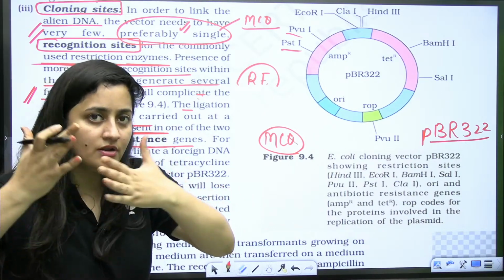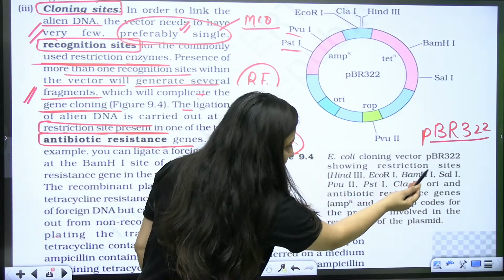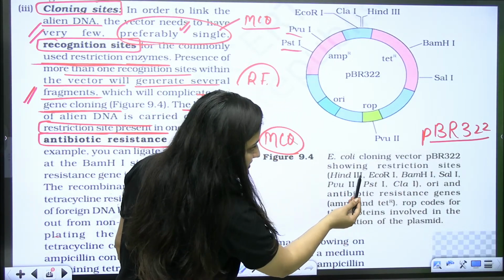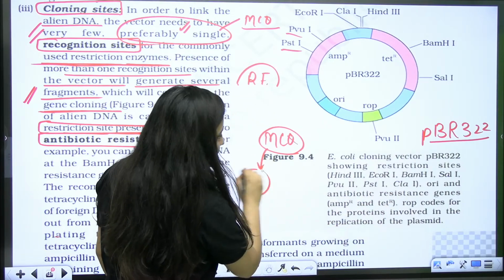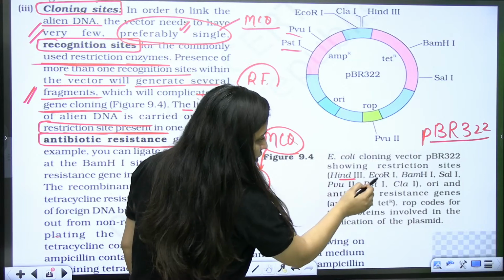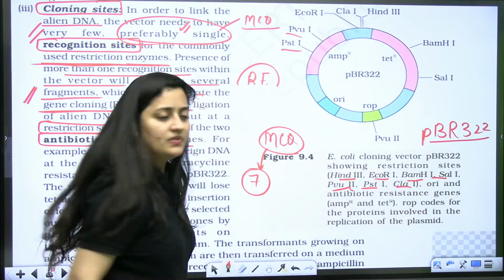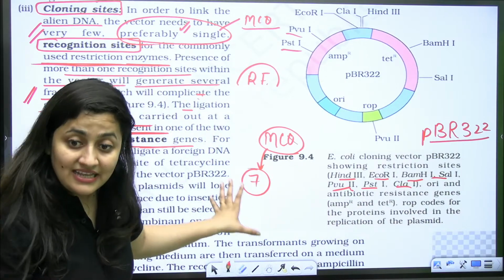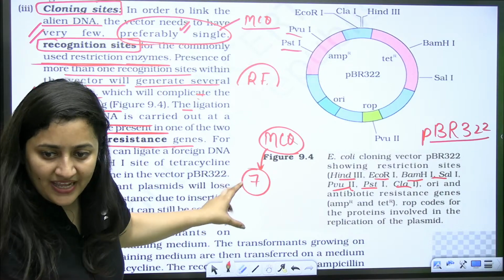How many recognition sites? See, 1, 2, 3, 4, 5, 6 and 7, for the 7 different enzymes. Understood? Literally that type of question can come, so please focus here.